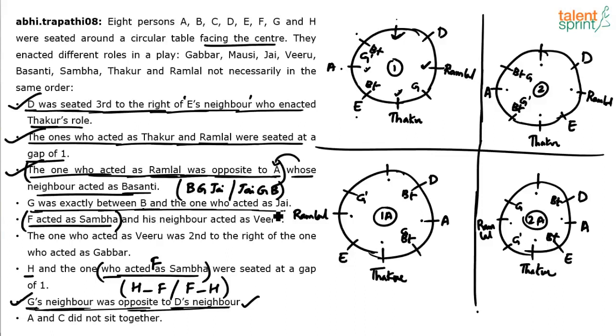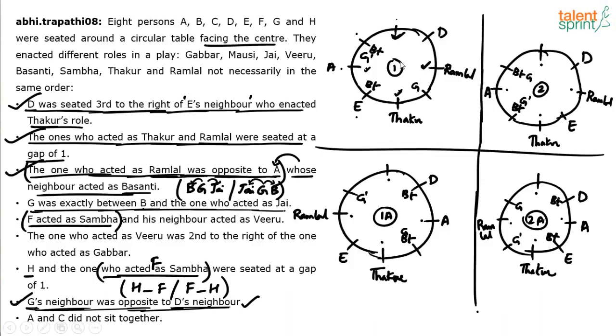G was exactly between B and J. G was exactly between B and J means what? The neighbors of G are B and J. One neighbor is B, the other neighbor is J. So one neighboring position of G should be J, the other neighboring position of G should be B.